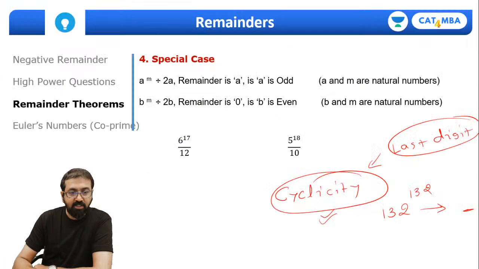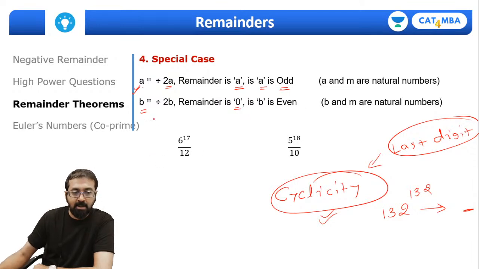And then we had also discussed this special case. I'm sure you must have noted down that a raised to m divided by 2a will leave remainder a if a is odd. And b raised to m divided by 2b, remainder will be 0 if b is even. Now I have given you two examples. This first rule can be applied over here, and the second rule can be applied over here.